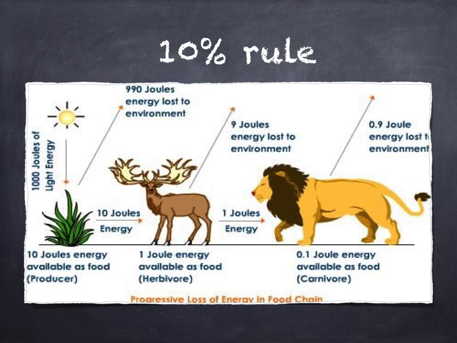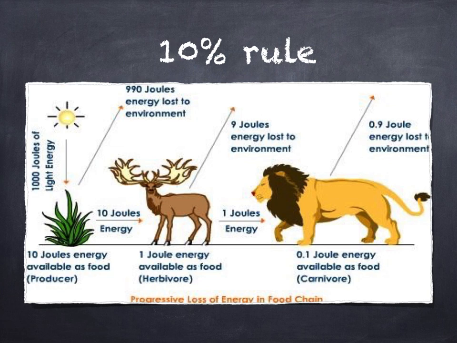In each trophic level, represented here as a single animal, energy is lost because 90% of the energy that enters the trophic level is used by the members of that trophic level for their own daily activities, such as movement and digestion, and is lost in the environment as kinetic or heat energy. Thus, in any given trophic level, only about 10% is available to move into the next higher level.